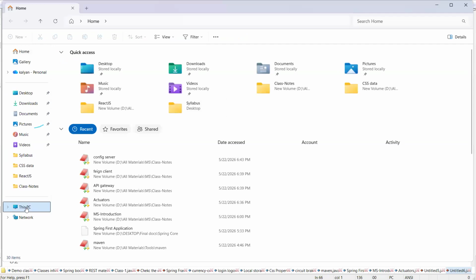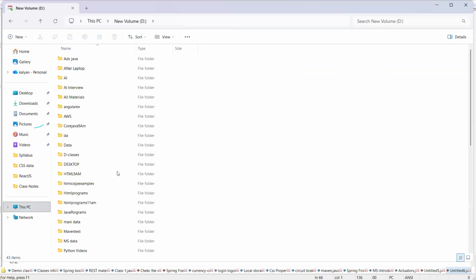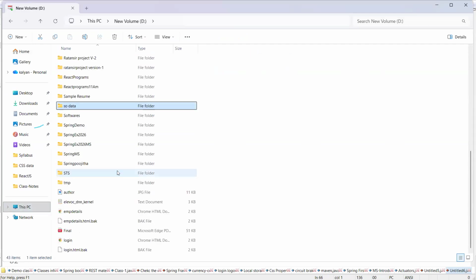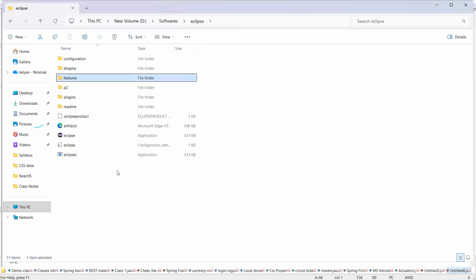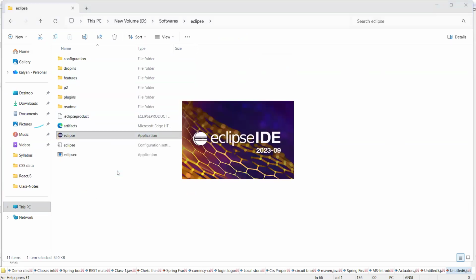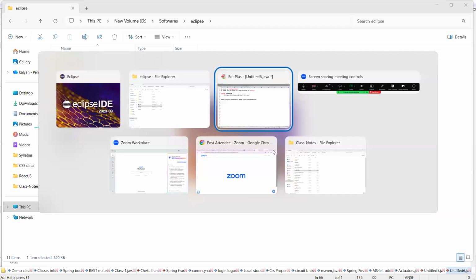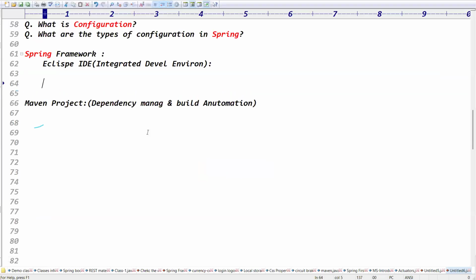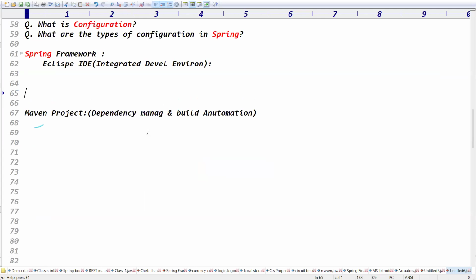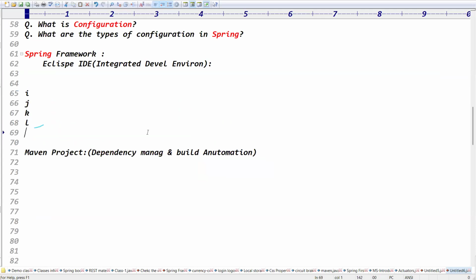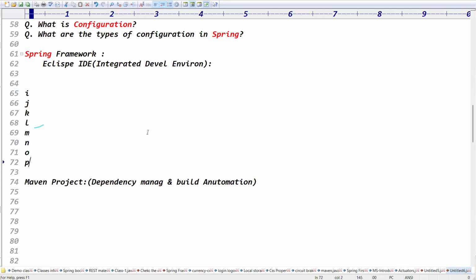Let me open this Eclipse IDE. All of you open the Eclipse IDE. This version is 2023-09. Coming to these versions, previously for Eclipse IDE we had the versions I, J, K, L, M, N, O, P, like this.